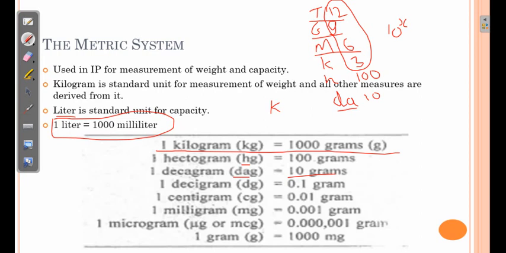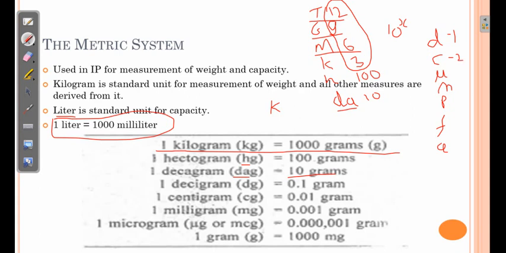Similarly, for smaller units, it is D, small d, C, mu, N, P, F and A. This is till smallest ones. So D means 10 raised to minus 1. C means 10 raised to minus 2.